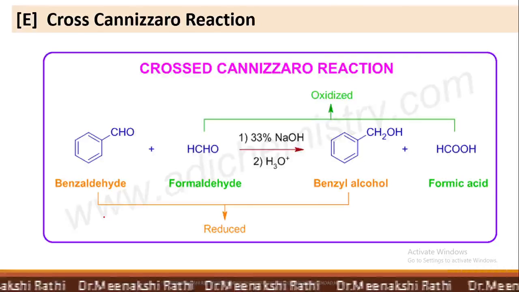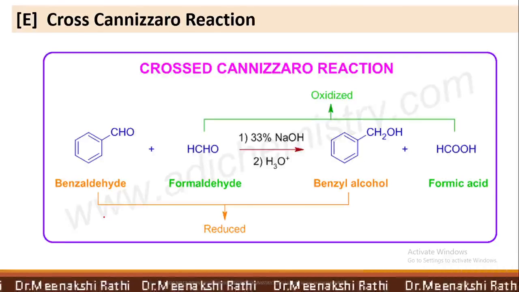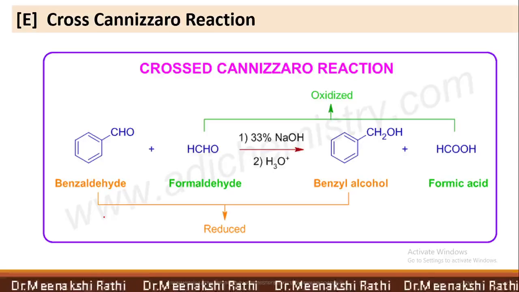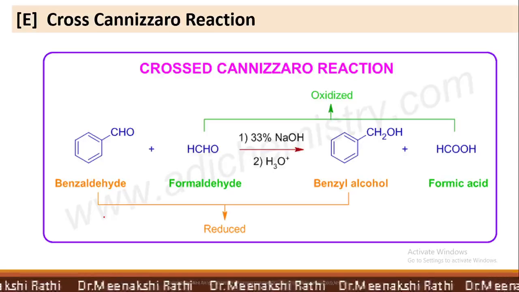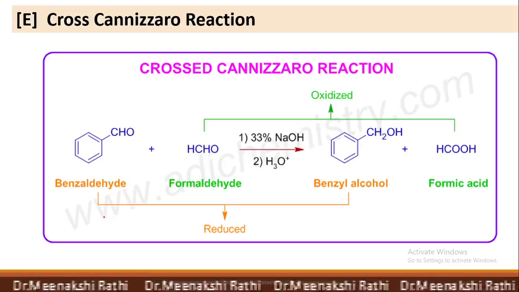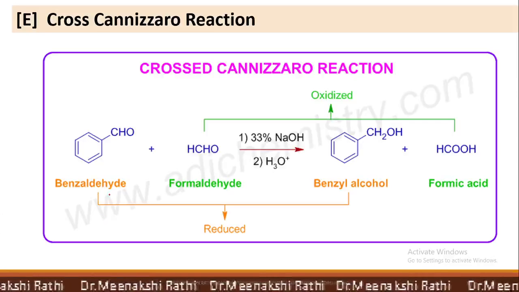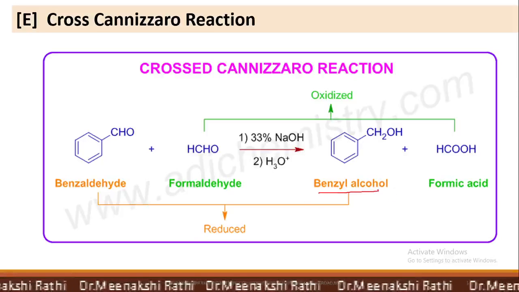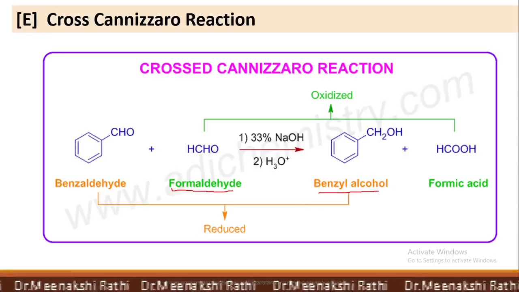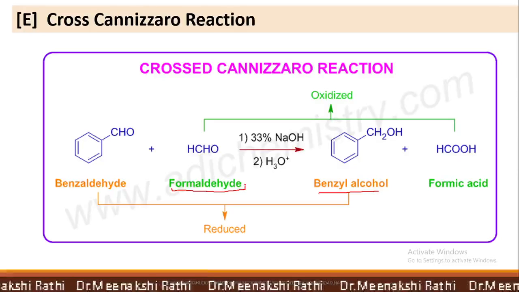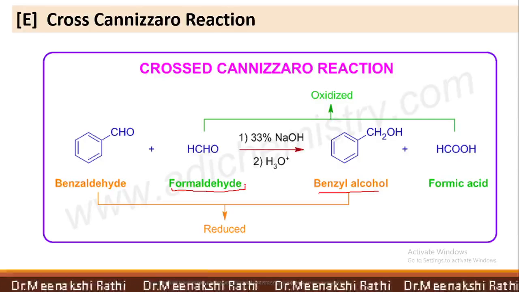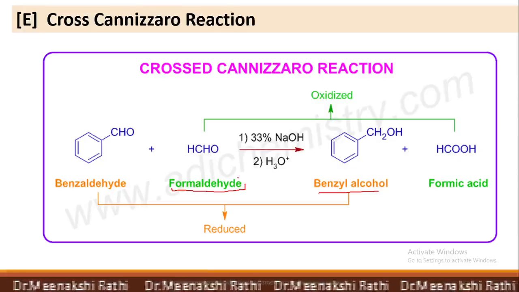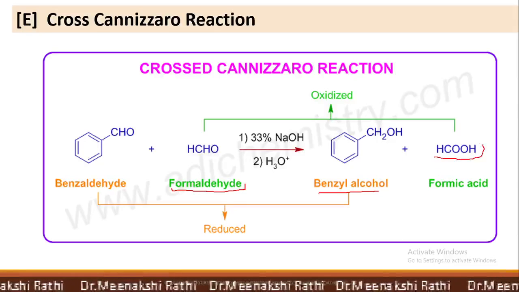See here, when formaldehyde is heated with benzaldehyde in presence of concentrated alkali like NaOH, benzaldehyde undergoes reduction and forms benzyl alcohol, while formaldehyde, which is quite reactive and whose oxidation is easier than its reduction, undergoes oxidation and forms formic acid.